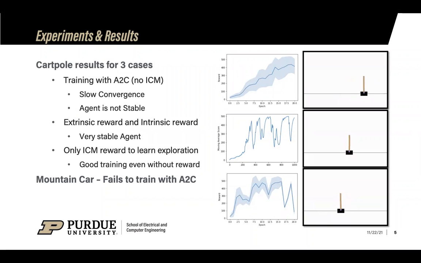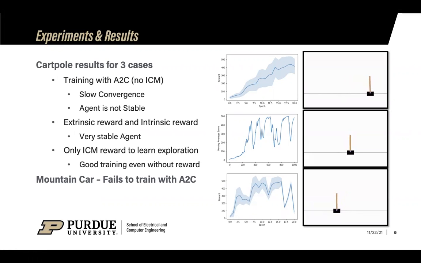In the CartPole environment, a pole is attached by an actuated joint to the cart, which moves along a frictionless track. A reward of +1 is given every time the pole remains upright, and the episode ends when the pole is more than 15 degrees from the vertical. On the right side, we see the average reward trend and the corresponding agent in action.